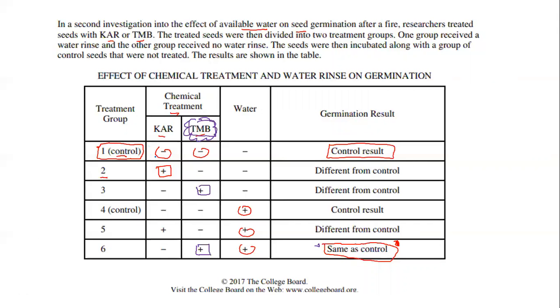So first, let's look at KAR. KAR itself, when you added in water, okay, compared it with, let's look at groups 2 and group 5, right? Because that's when you're adding in KAR. They're both going to be different from the control. So basically that means that even in the presence of water, you can't necessarily get rid of KAR.